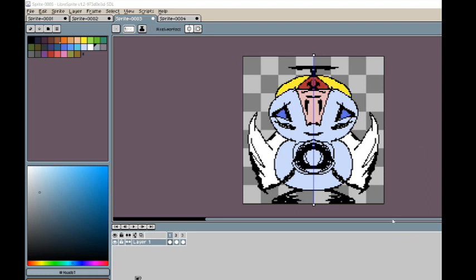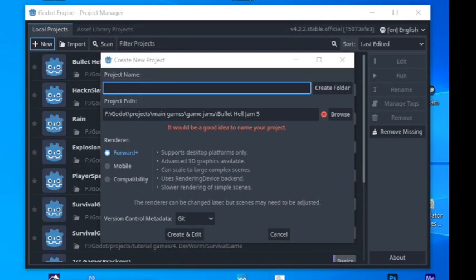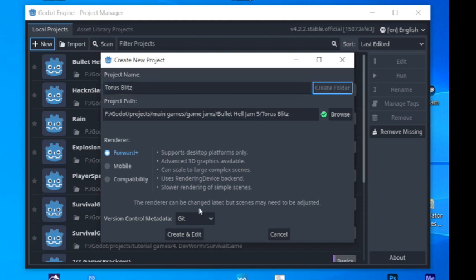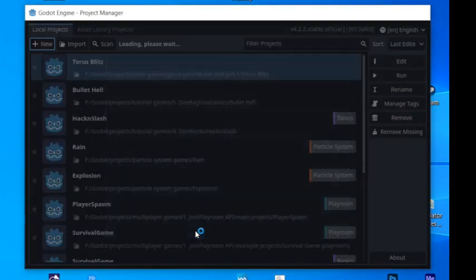So let's do this. Alright, so for the name of this project, I have decided the name of my game should be, let's see. Since I'm using a torus as my projectile, I'll be naming it Torus Blitz, alright? I might change the name of the game later when I export it, but for now, this will do, alright? So I create a folder and hit create.